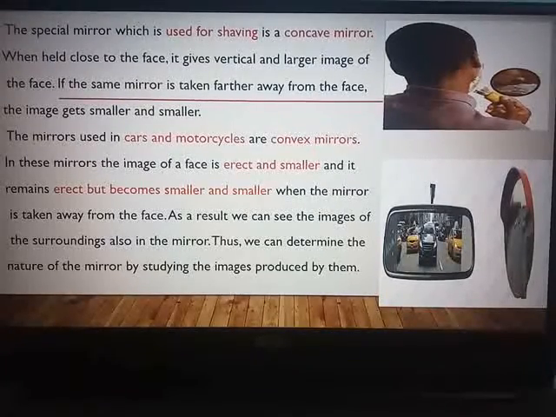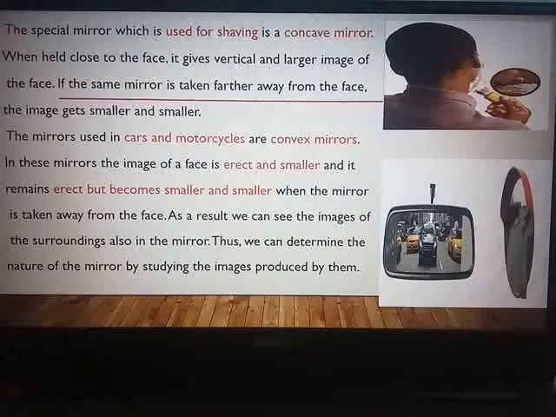If the same mirror is taken away from the face, the image gets smaller and smaller. And during shaving, you want the mirror to be near you so that you can shave properly. So you can adjust the mirror as per the requirement. So the mirror used in shaving is a concave mirror. Apart from that, concave mirrors have any number of uses. They are used by dentists, in torches, in floodlights, solar cookers, and solar heaters.